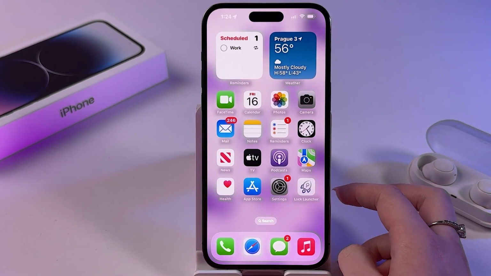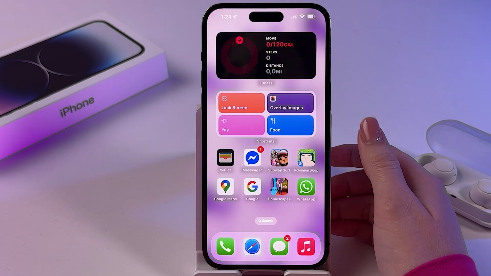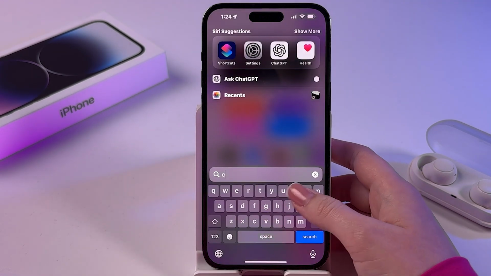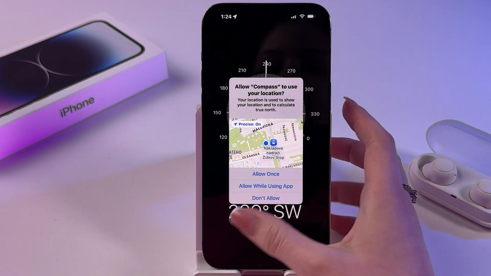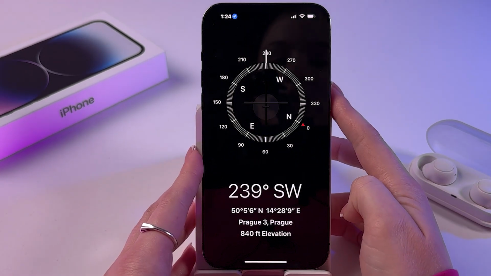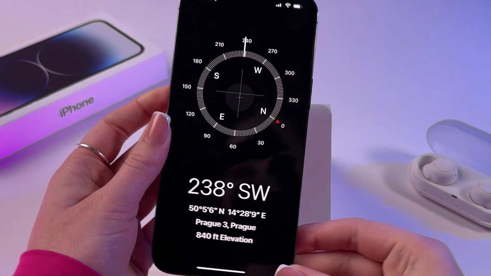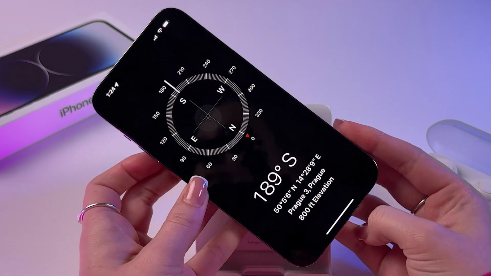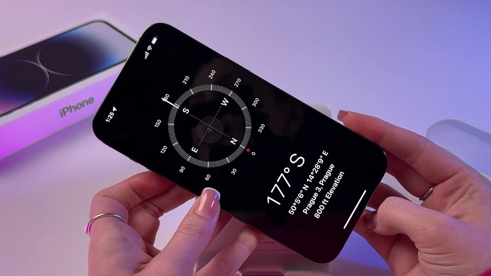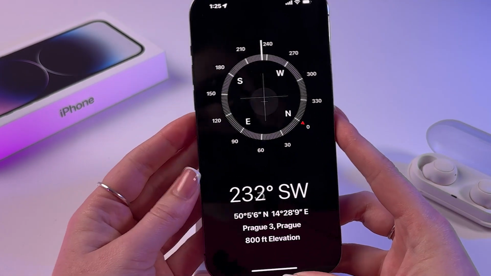But if in your case it still does not work, then we can open up the built-in Compass app, which looks like that, and then move the phone in different directions. If the indicator does not react to the movement, the problem may be hardware, and it is worth contacting Service Center. And that's it.